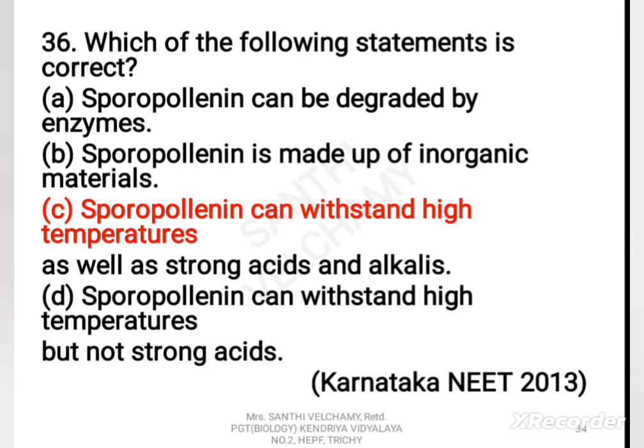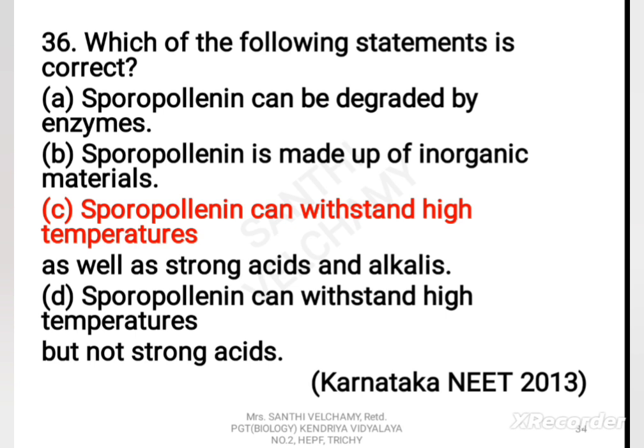Pollen grain is a haploid unicellular body. It is cuticularized and the cutin is of a special type called sporopollenin. It is resistant to chemical and biological decomposition. It can withstand high temperatures as well as strong acids and alkalis. This is why pollen wall is preserved for long periods in fossil deposits. In addition, pollen wall possesses proteins for enzymatic and compatibility reactions also.